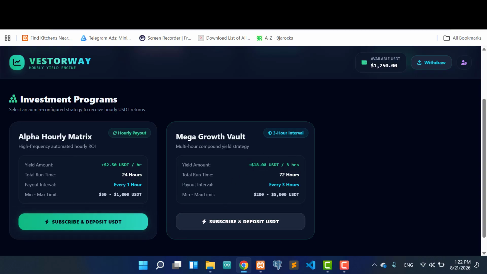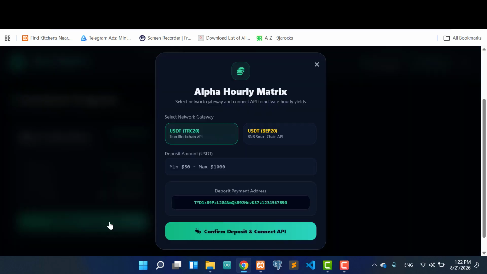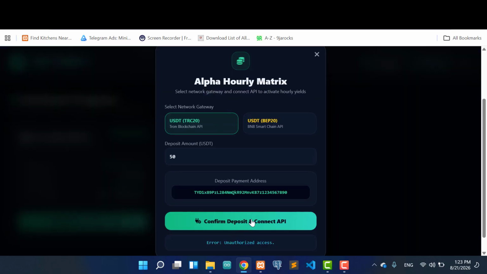In this particular investment, you discover that what they use to enter the investment is USDT TRC20 and USDT BEP20, and this is it here. So a person needs to just copy this and confirm it. This has not actually started working. Okay, let me enter 50. So you see, unauthorized access. Okay, you can see now, connecting, unauthorized access.